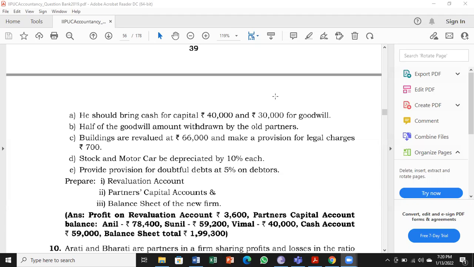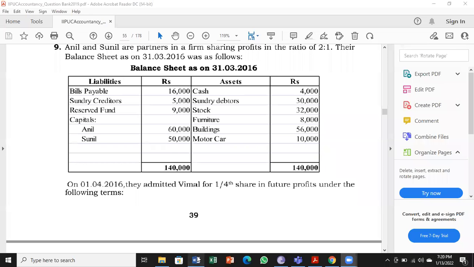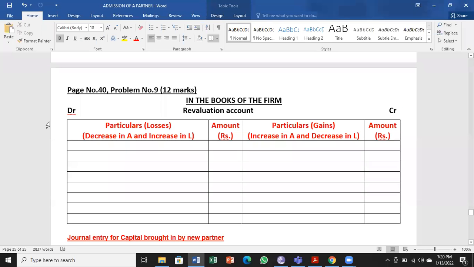Next, C, buildings are revalued at 66,000 and make a provision for legal charges rupees 700. Next, D, stock and motor car be depreciated by 10% each. So stock also 10%, motor car also 10%. Next, E, provide provision for doubtful debts at 5% on debtors. So these are the adjustments. Most of it is known to you, so you can work further. Any questions, you can ask me. Otherwise, I'll move on for working.